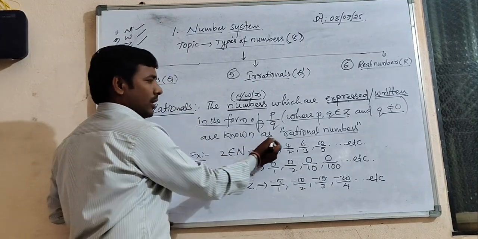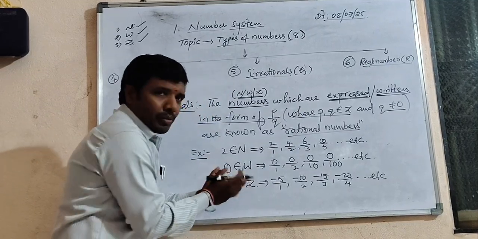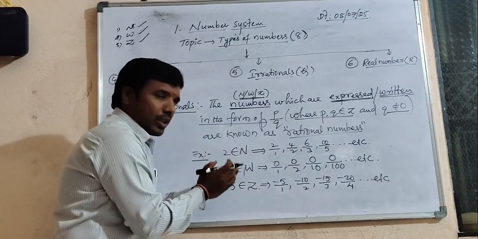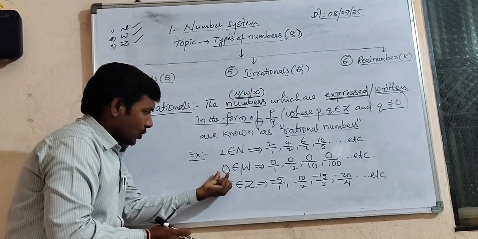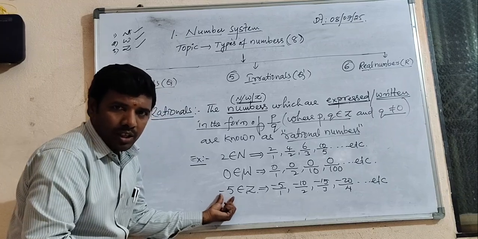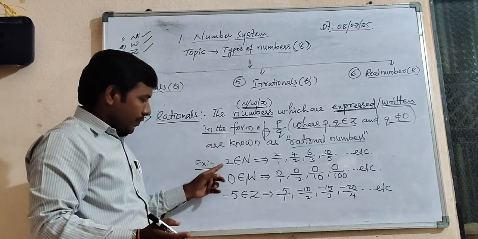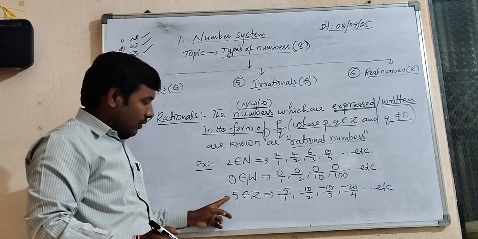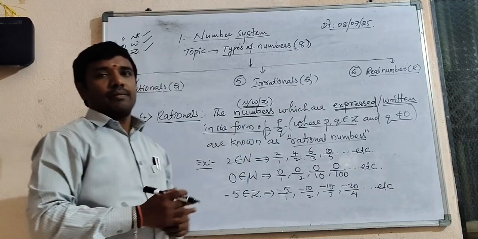These are known as rational numbers. What did you understand, tell me? Through the definition, 2, 0, minus 5 are rationals, 100% rationals only. 2 is a rational number, 0 is a rational number, even minus 5 is also a rational number according to the definition.